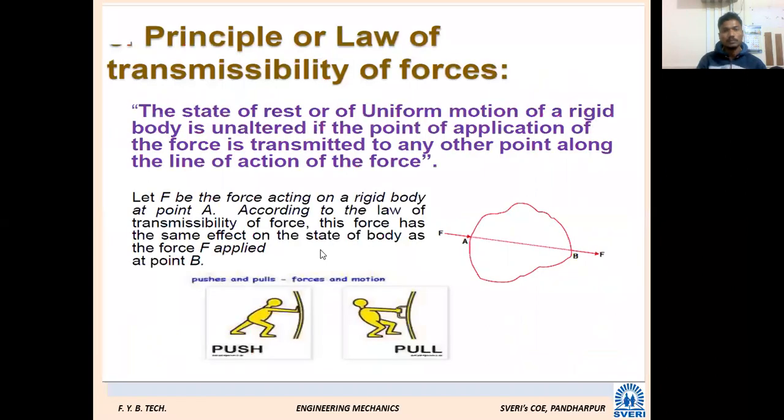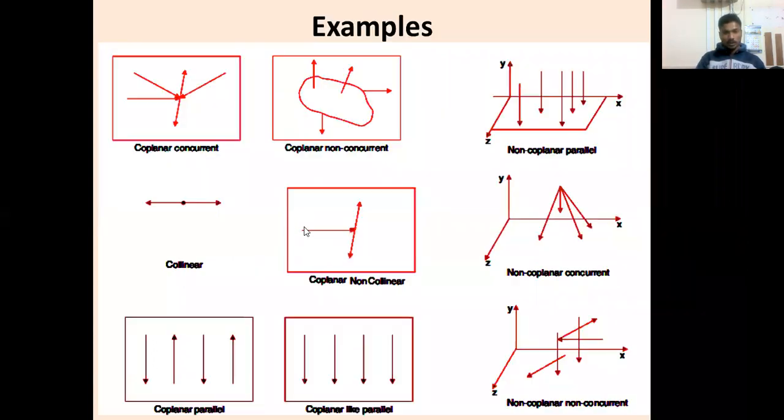Further, from tomorrow, in the next lecture we will see the principle of transmissibility of forces. Up to this, for today we will stop.